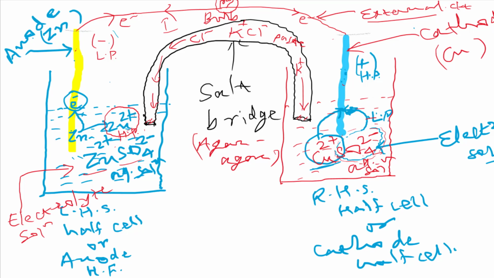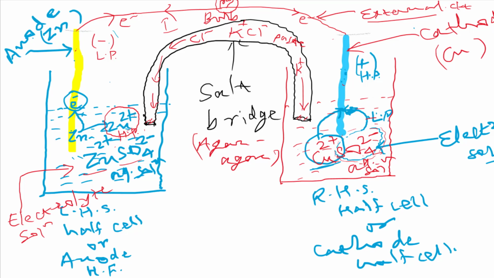And this is happening in this half cell also. Here the sulfate ions are becoming excess as the cell works. So K plus ions come to the solution and neutralize the excess sulfate ions, and that's why the charge of the solution remains zero, or we can say the solution remains neutral in both half cells. And in this condition the cell can work easily, properly, efficiently. You got it?